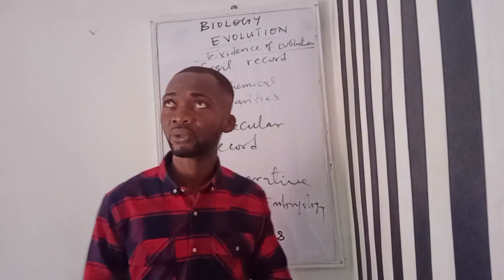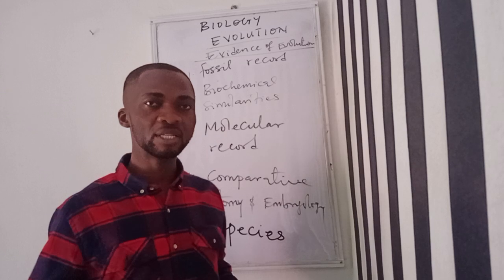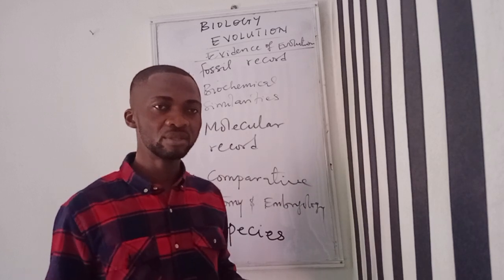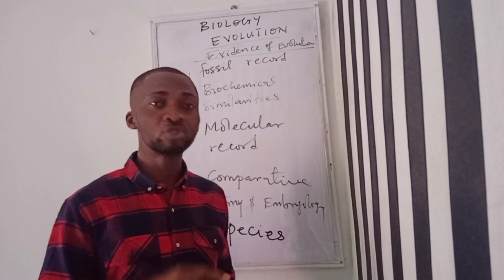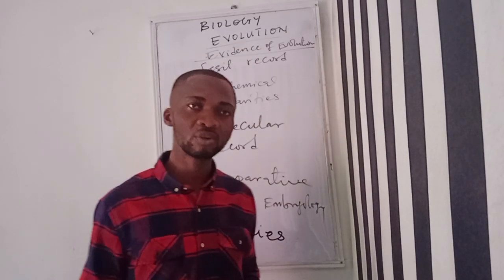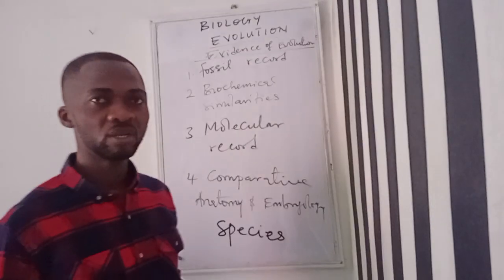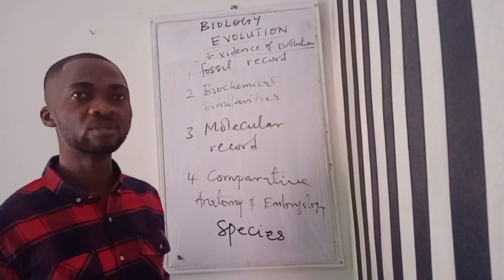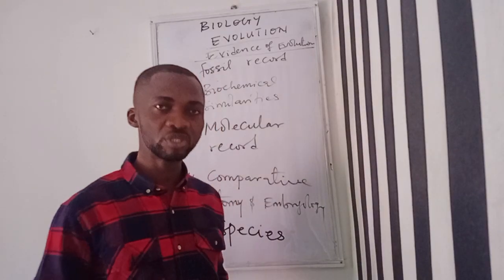Then the second observation is that the population of organisms is fairly constant, but sometimes there could be fluctuation. The population of an organism should remain constant according to Hardy-Weinberg's equilibrium principle.